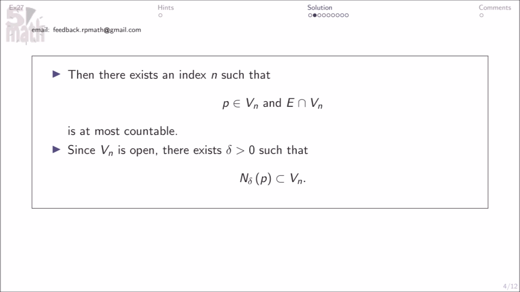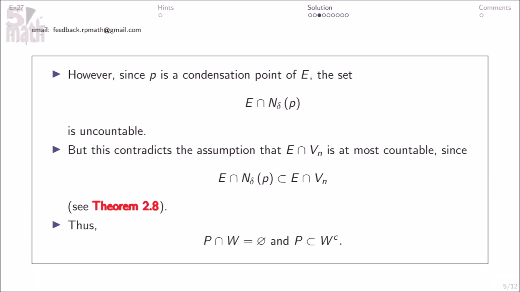Since Vn is open, there exists delta greater than 0 such that this. However, since P is a condensation point of E, the set here is uncountable. But this contradicts the assumption that E intersection Vn is at most countable, since this. See Theorem 2.8. Thus, this and that.